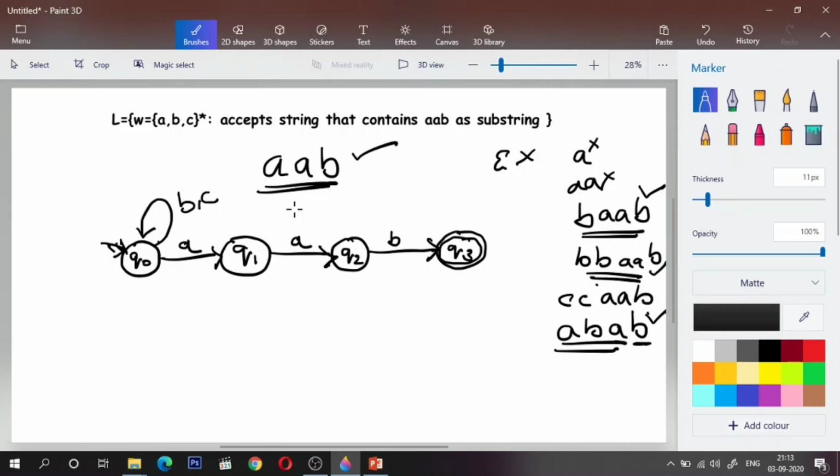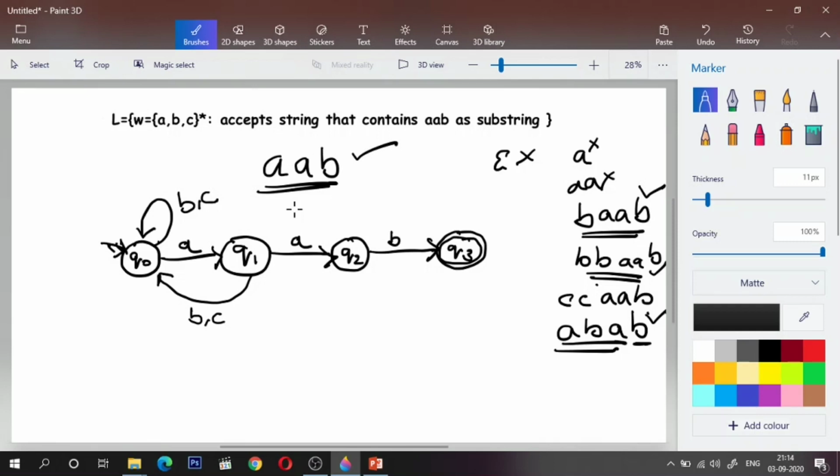So where should I go? I should go back to Q naught. So to go back to Q naught upon encountering B as well as encountering C, right? Q1 upon A, B, C, all the three possible transitions we have written. Now Q2 upon B, we have a transition.